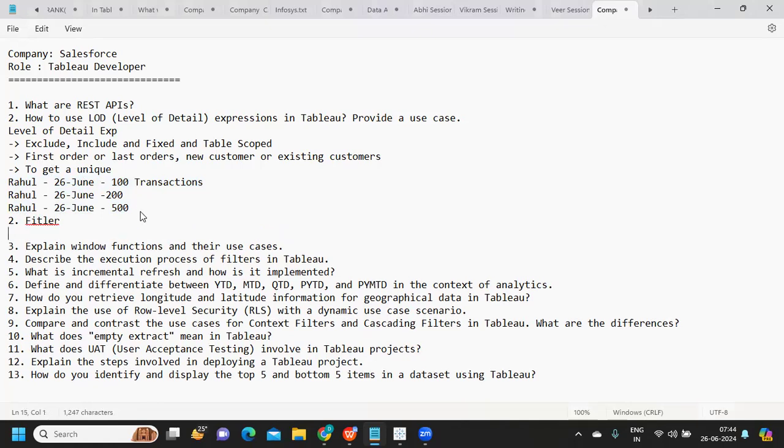Say we are finding new customers and old customers, we are using LOD functions to find out overall average values and so on. So there are many use cases that we can do. I think we have already created a dedicated video on this. I will post that video in the description box. You can definitely watch that. They are the most commonly used scenarios in real time.